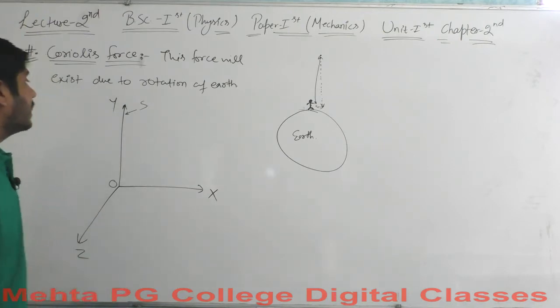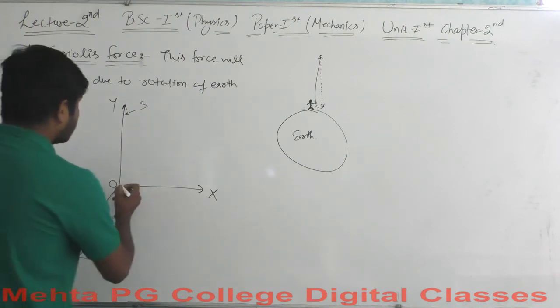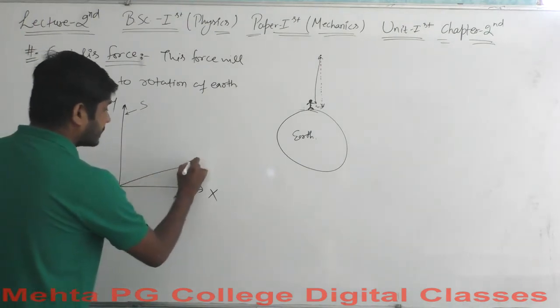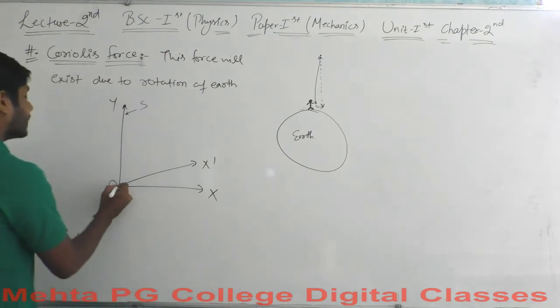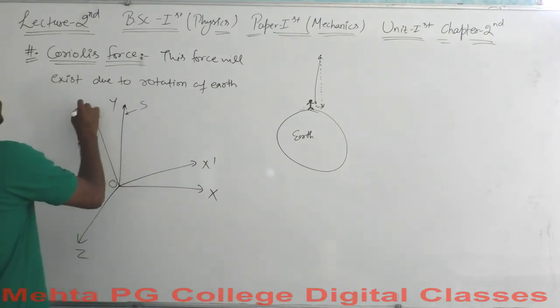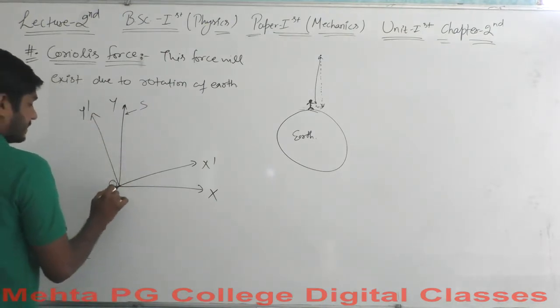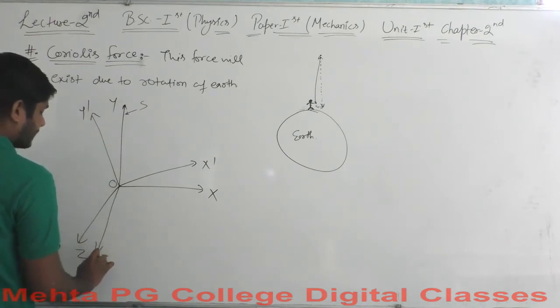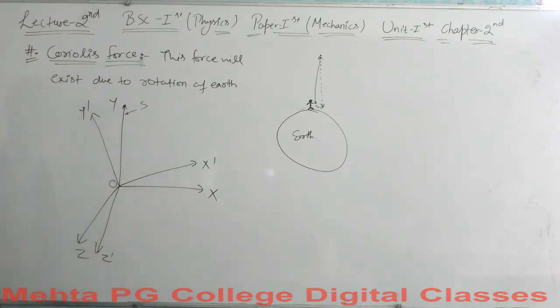Again, we have another frame of reference, the rotating frame, with axes x dash, y dash, and z dash, and both frames have their origin at the same point.